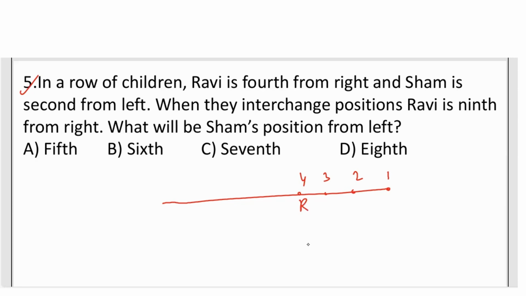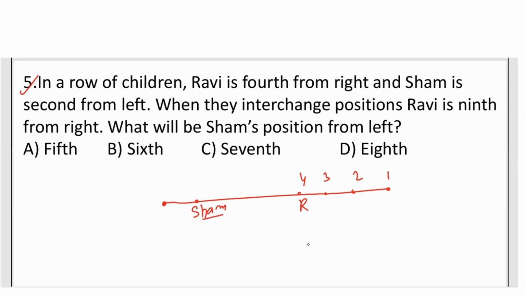And Sam is second from the left. So this is the left condition. Sam is second from the left. Here the total number is still not given, so we are not taking a number, only showing this is the first one. This is the second from left. So Sam is second from left. This is Sam.